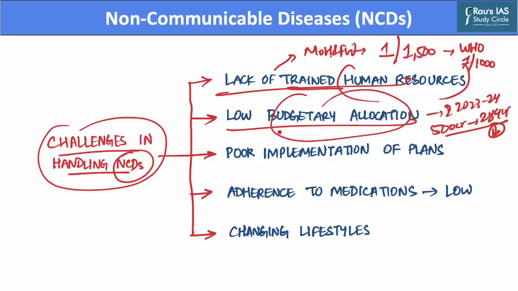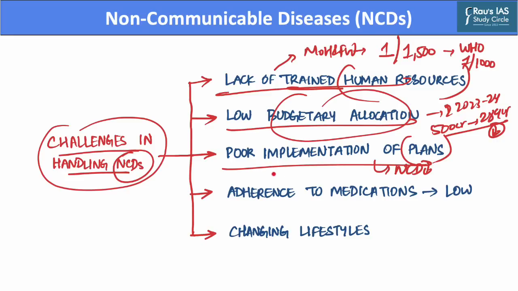Further, the country also faces poor implementation of plans that are meant to control non-communicable diseases because there's a lack of a comprehensive information pool and management information system, which leads to inefficiency in monitoring the reach and implementation of programs which are related to reducing non-communicable diseases.